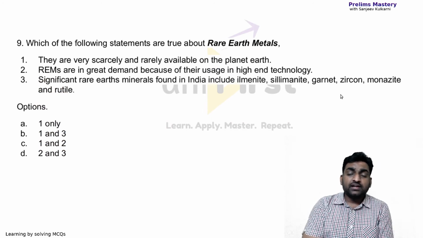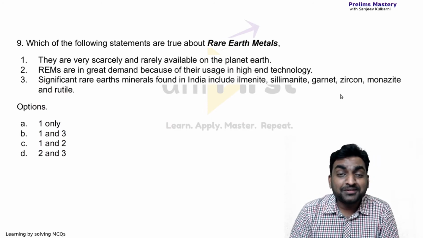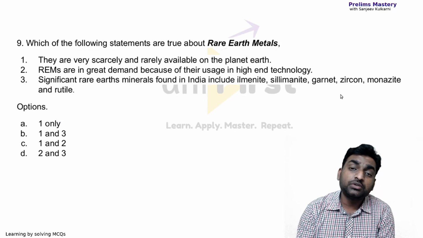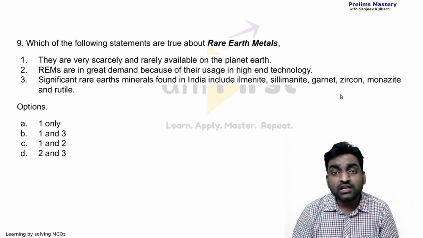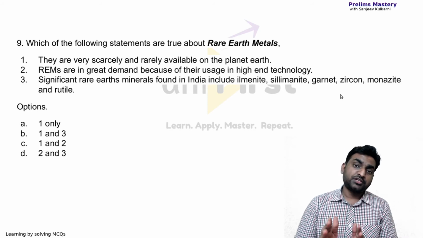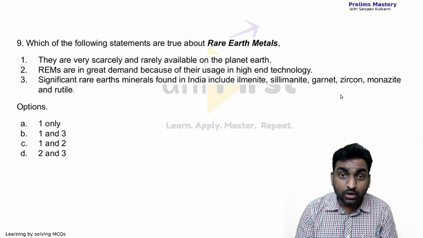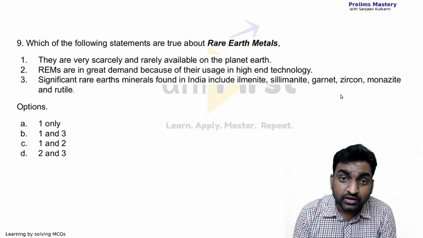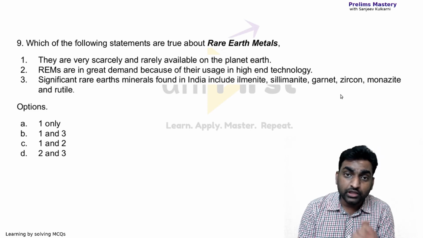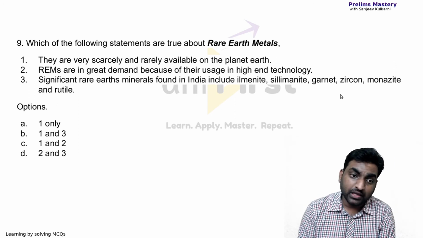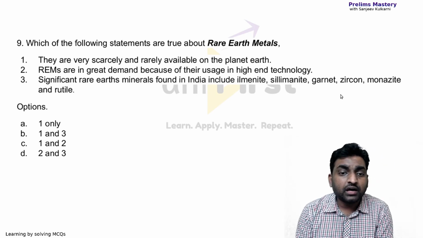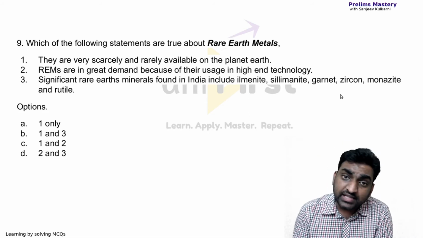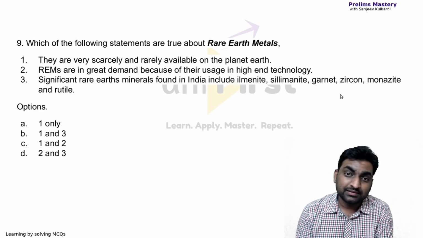2 and 3. The first statement is a wrong statement. Rare earth metals doesn't mean that they are rarely found on earth. No, it is actually quite contrary, quite opposite to the name. It is abundantly available. So there is no interrelation between its name and its availability. Though it is called rare, it is not usually rare. However, it is considered very important because all the new technologies use these rare earth metals. And yes, minerals like ilmenite, sillimanite, garnet, zircon, monazite and rutile are found in India. Okay, the next one.